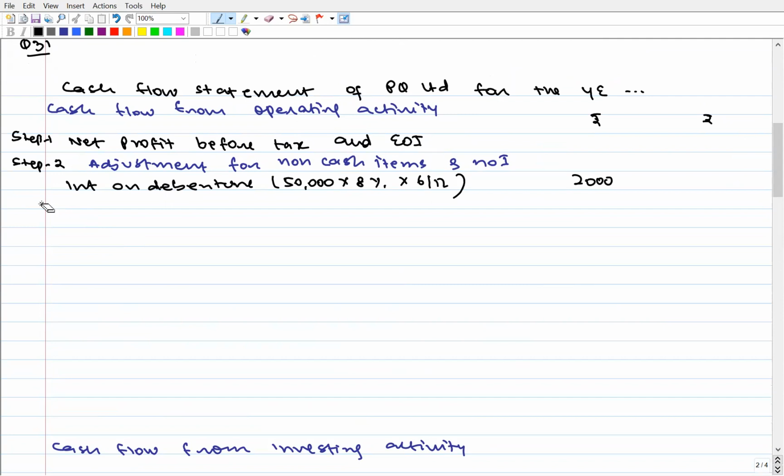How did we get to know that no part has been written off? It's clearly given in the question that the difference between the opening balance and the closing balance of debenture discount is 1,000. And in the current year, we issued debentures at a discount of 1,000, and that 1,000 became the closing balance. So there is no writing off of any part in the current accounting period. Next.